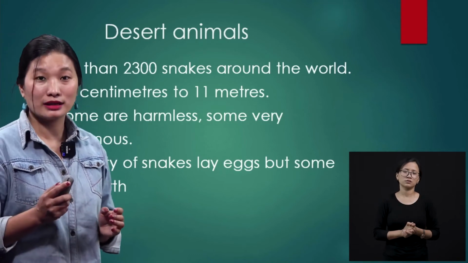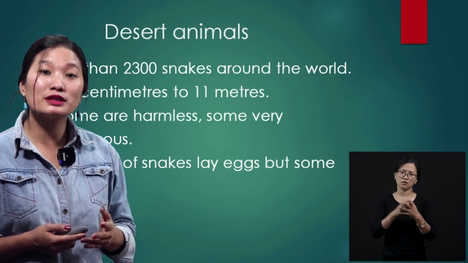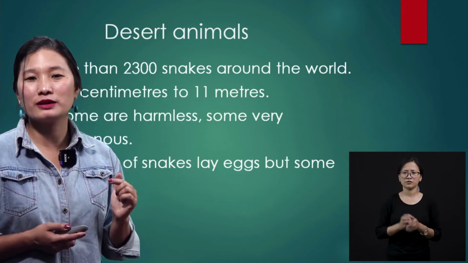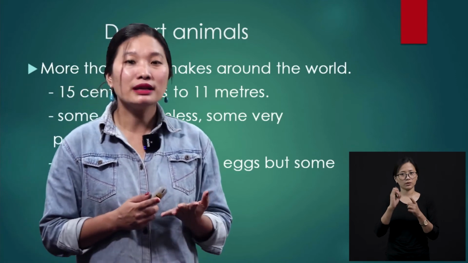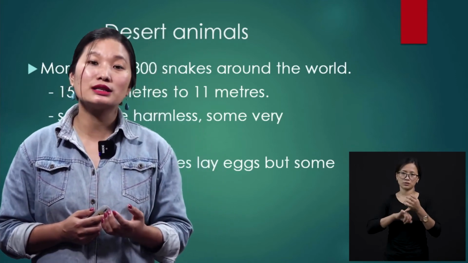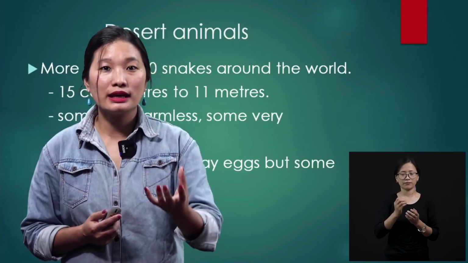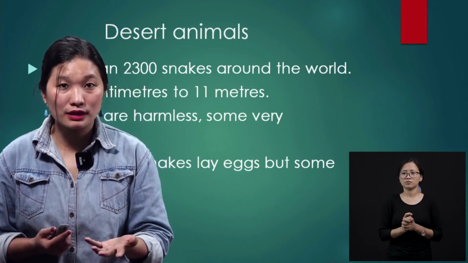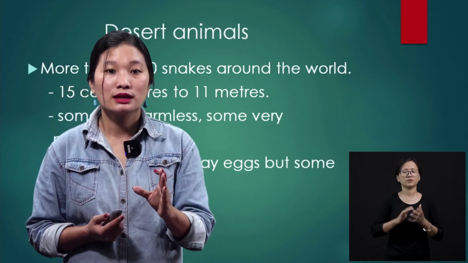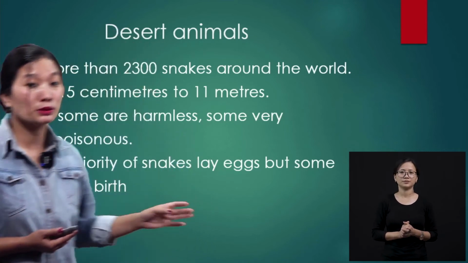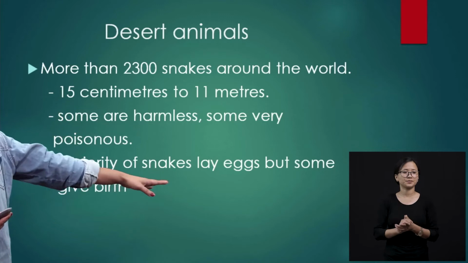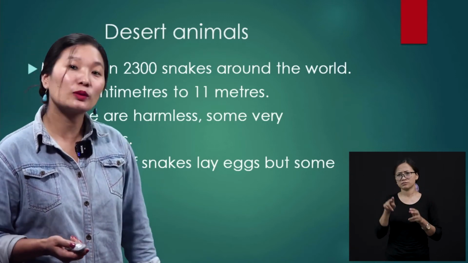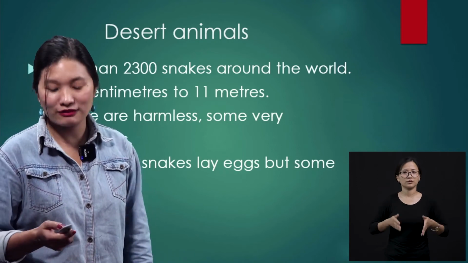Some are very harmless, especially snakes that are found in the water bodies are considered to be harmless, but some snakes can be very, very poisonous, okay? And the majority of the snakes will lay eggs, okay? They will lay eggs, but some snakes can even give birth. Not all snakes will lay eggs, but some will even give birth. So I've just given it here. Majority of snakes lay eggs, but some give birth. So that is how they differ, not only in size, but even in the way they give birth to their young ones.